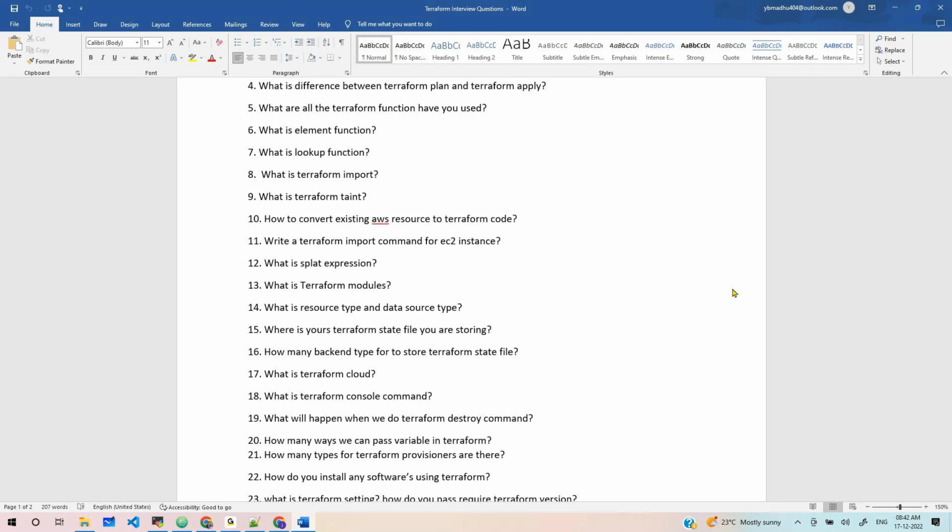Splat expression allows us to get a list of all the attributes, and it is indicated by a star. Nice, super. Okay, it's a star expression.